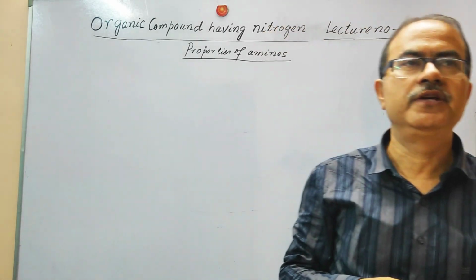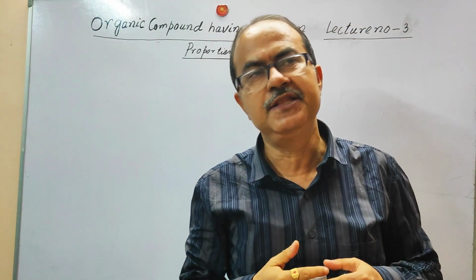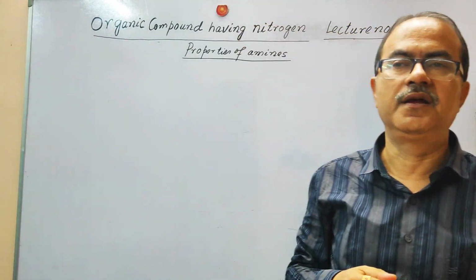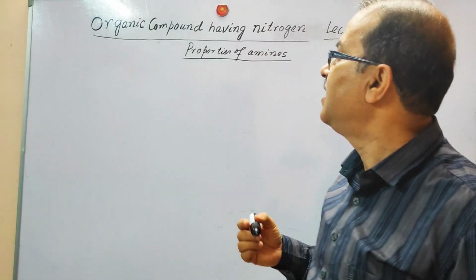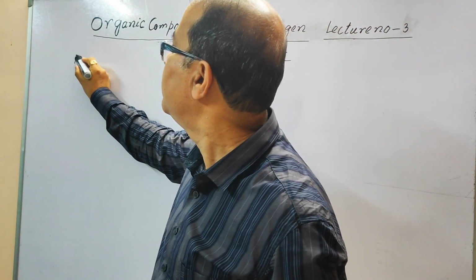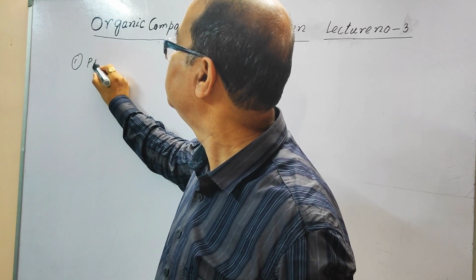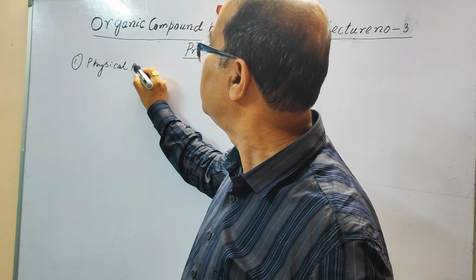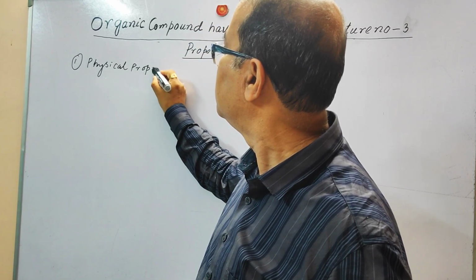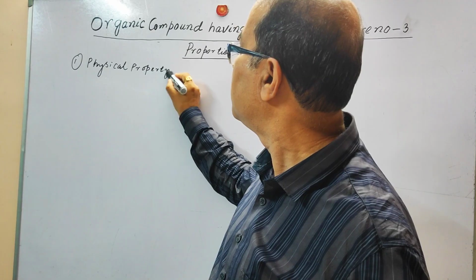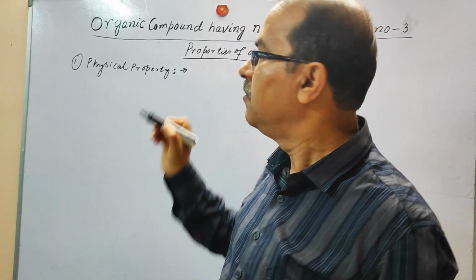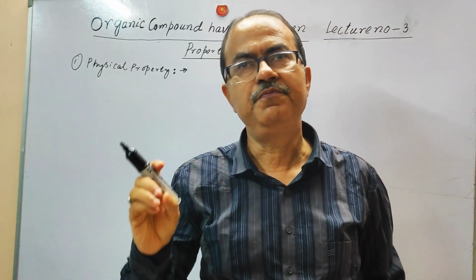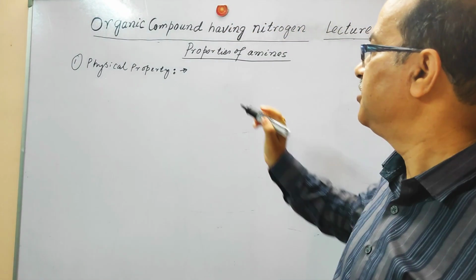Properties means that we will first discuss the physical properties, then we will discuss the chemical properties, basically the chemical reactions undergone by the amines. So first, we are going to understand the physical properties. First, we will understand the physical state of this compound at room temperature.